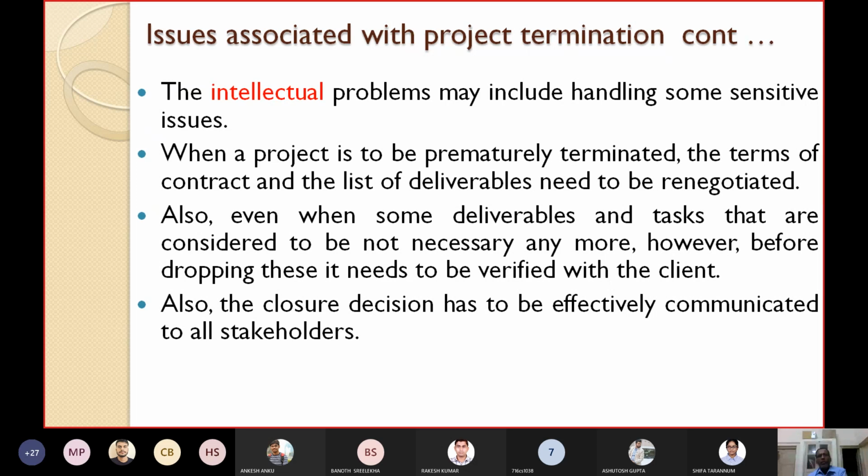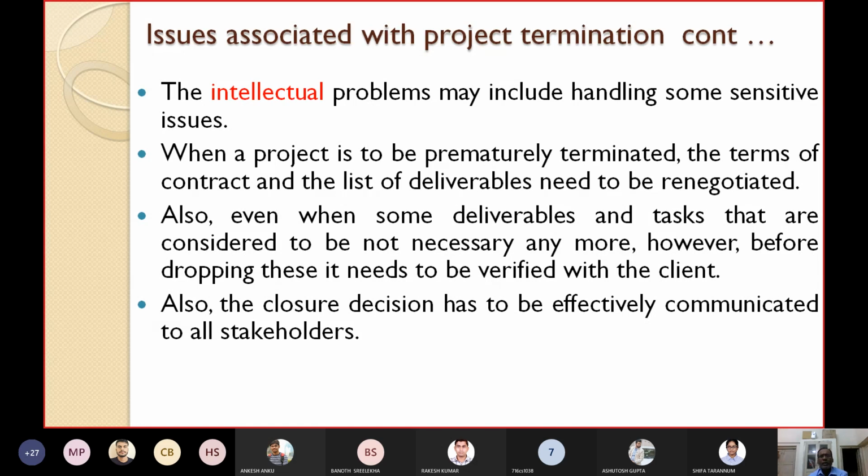But before dropping these items, you have to take permission from the client. We are dropping these deliverables and tasks, so will it affect their business also? It has to be verified with the client.